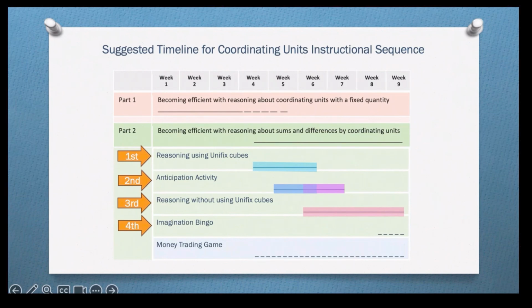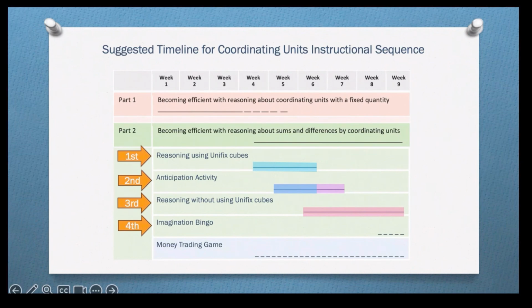Some teachers may choose to use the first 3 activities in the same lesson for a number of lessons. Eventually, the first activity drops out and the teacher uses the second and third activities in the same lesson for a few more weeks. As you can see from the timeline, eventually the second activity will drop out and the teacher will use only the third activity, although one or two students may still need the cubes to reason with.